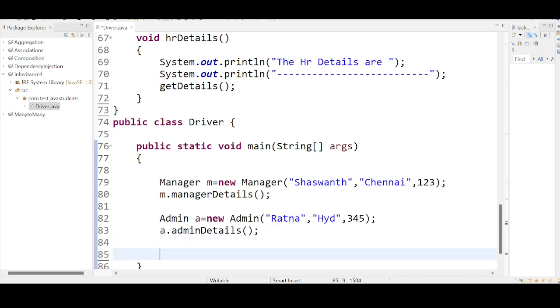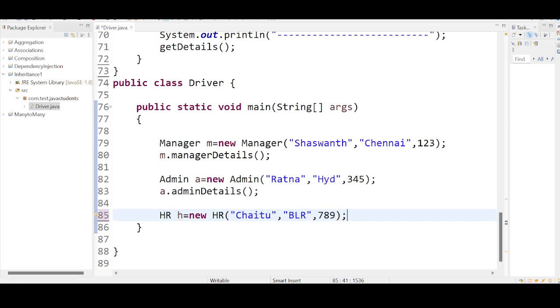Reusability. We use this for HR. H equal to new HR. Okay, for HR let me take the name as Chaitu. Okay, location is BLR. Okay, 789. Okay, h dot getDetails.